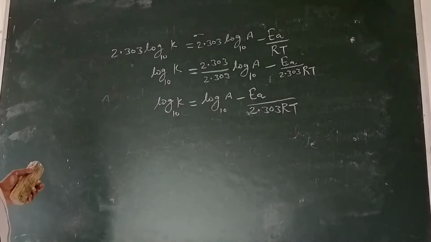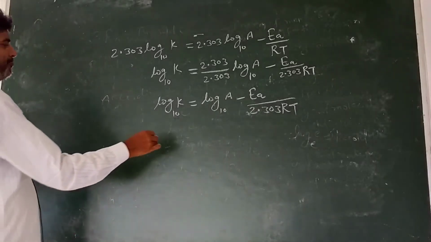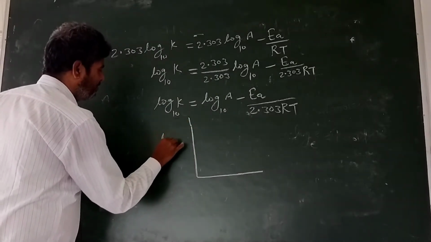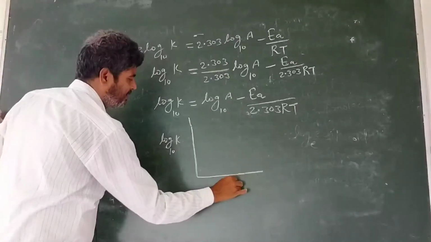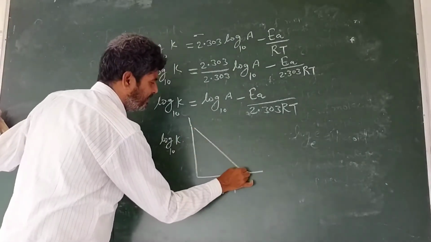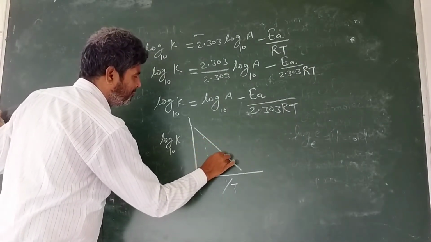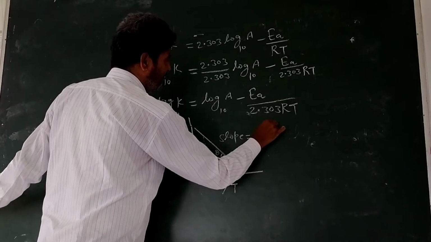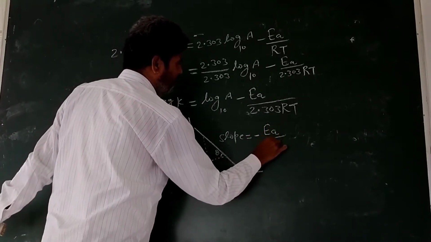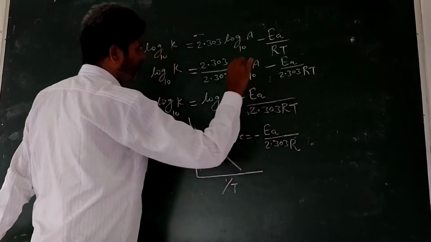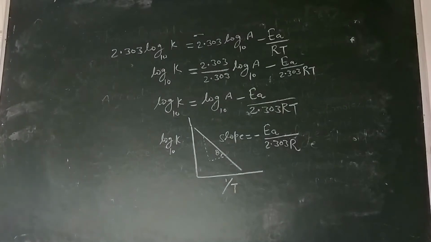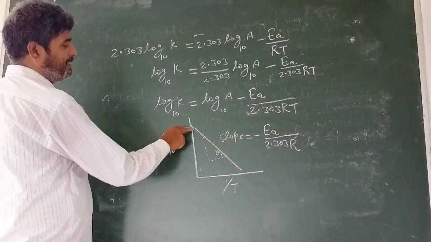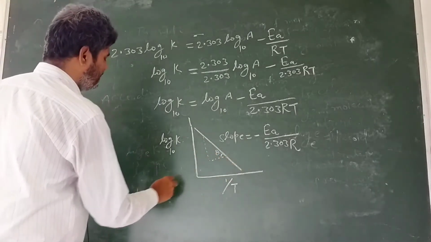Now plotting the graph between log K on the base 10 and 1 by T, we get a straight line whose slope is equal to minus EA upon 2.303 R. So when the graph is plotted between log K and 1 by T, a straight line is obtained having the formula y is equal to mx plus c.